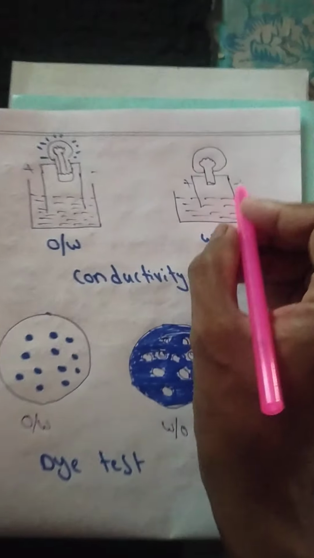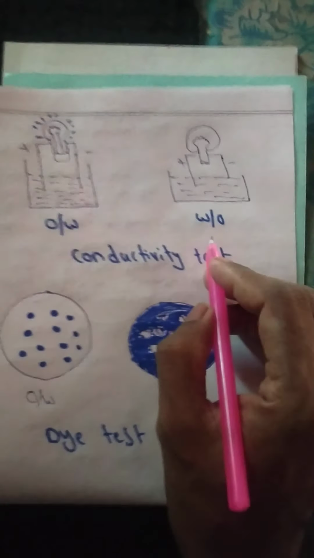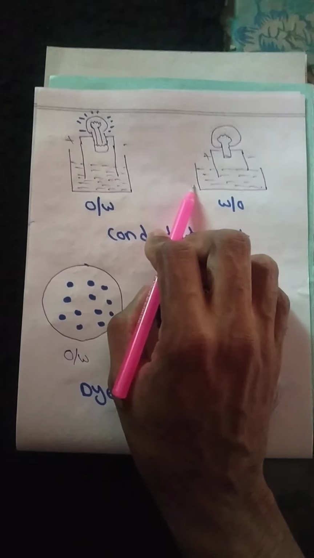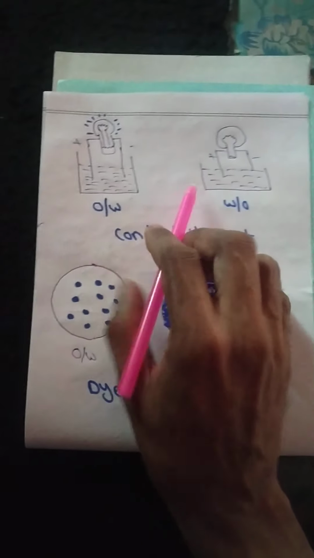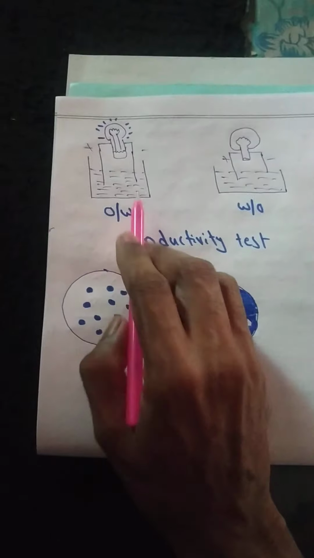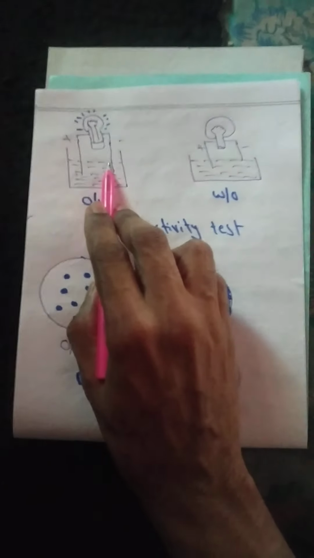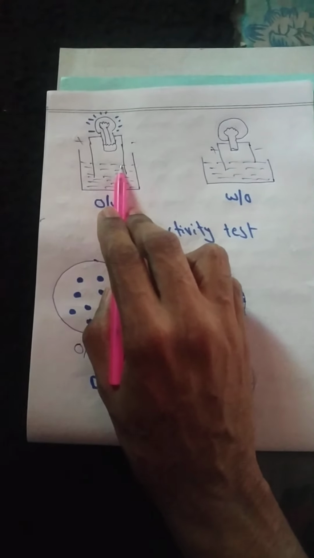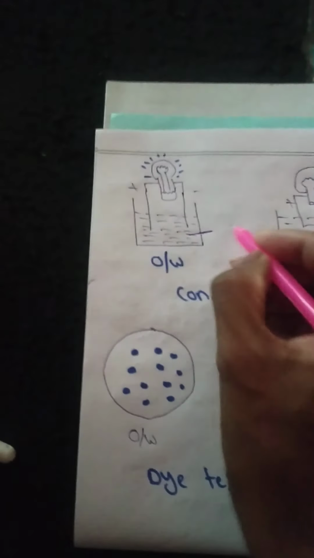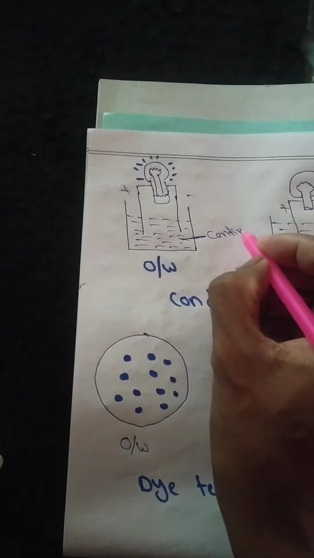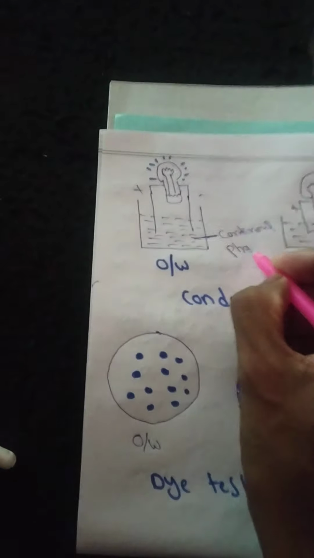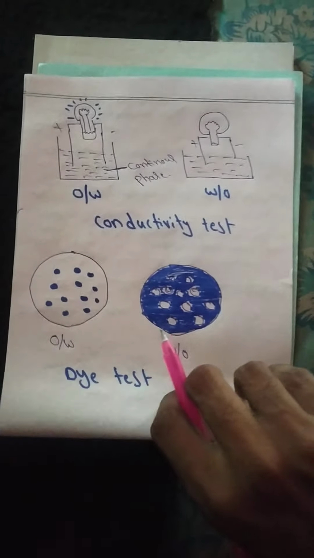If the bulb does not glow, it is a water in oil type emulsion. The oil in water type emulsion makes the bulb glow due to the presence of water in the continuous phase, and water is a good conductor of electricity.